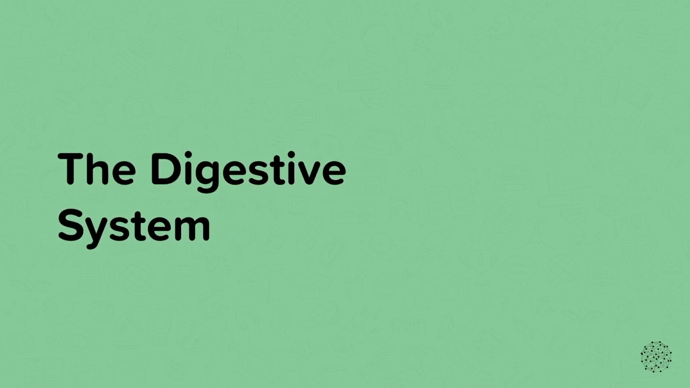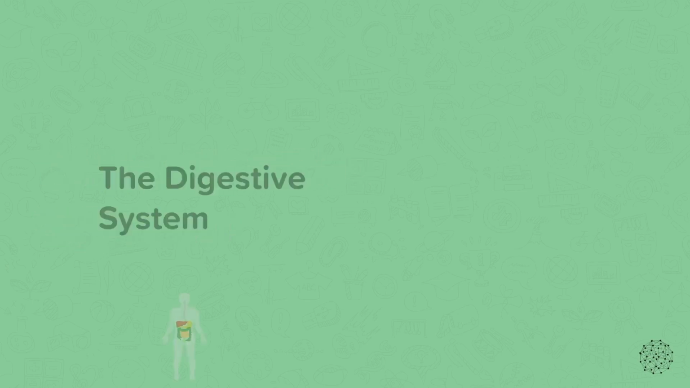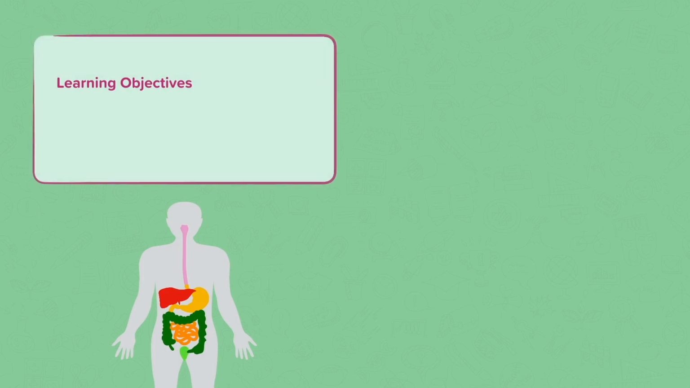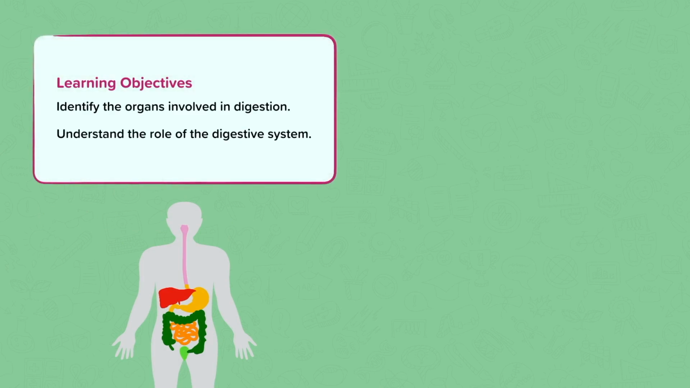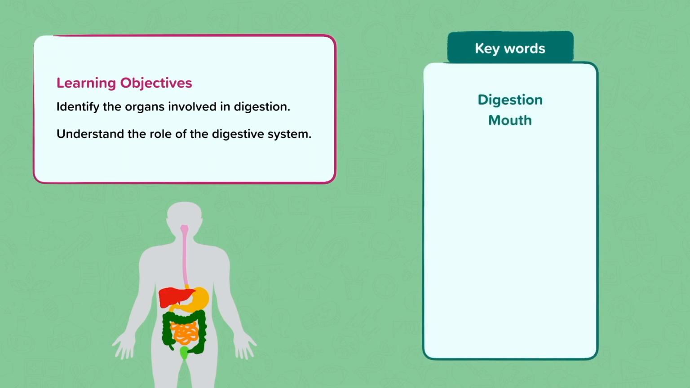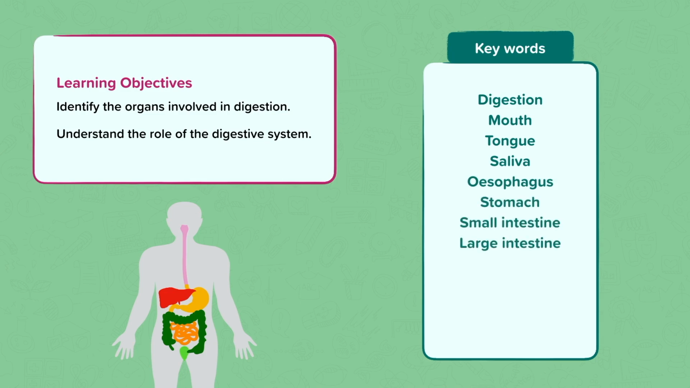This nugget is about the digestive system. In this nugget, we're going to have a look at the organs that are involved in digestion and understand the role of the digestive system for the body. The key words we'll use are digestion, mouth, tongue, saliva, esophagus, stomach, small intestine, large intestine, blood, rectum, feces, and anus.